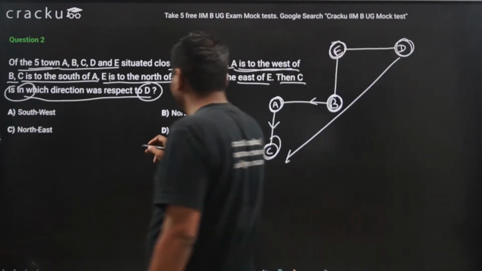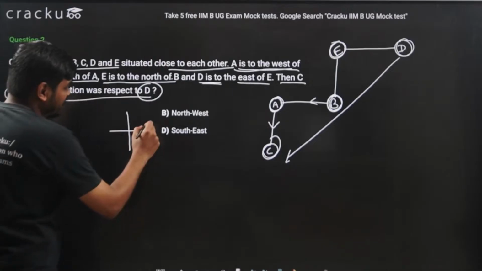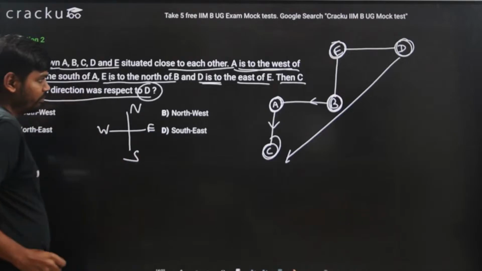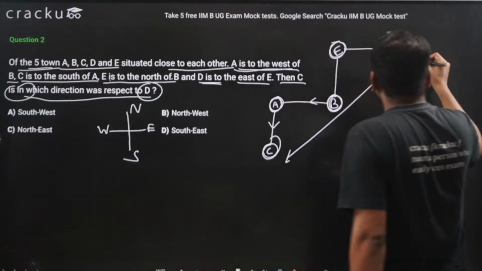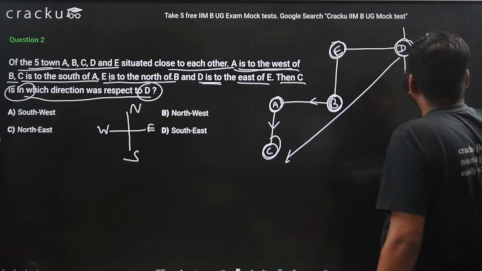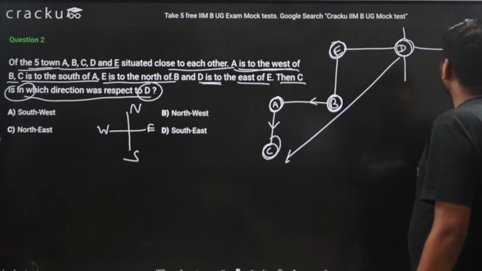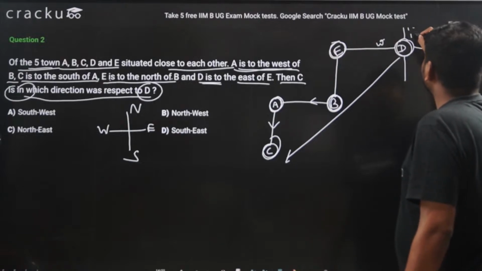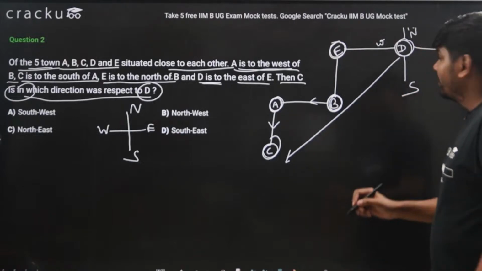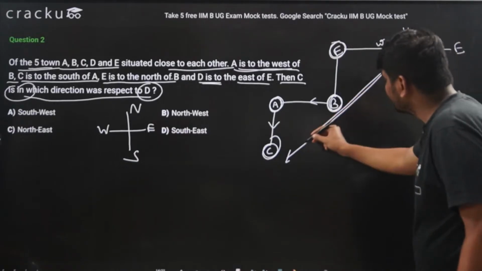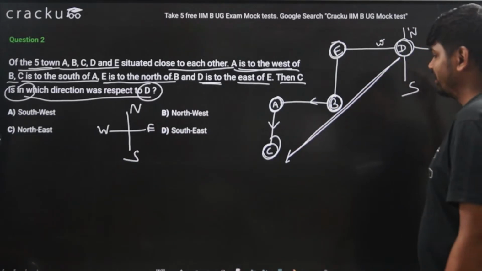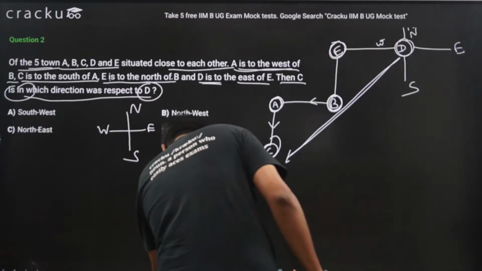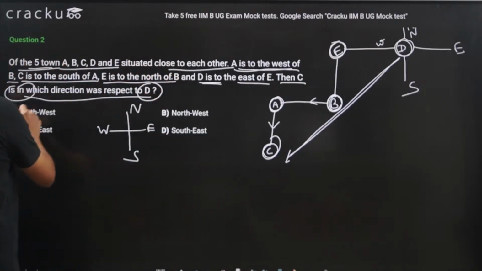If you know that this is east, this is west, this is north, this is south, so clearly these are the directions: east, west, north and south. So this direction is southwest. So correct answer is option A. Option A is the correct answer, southwest.